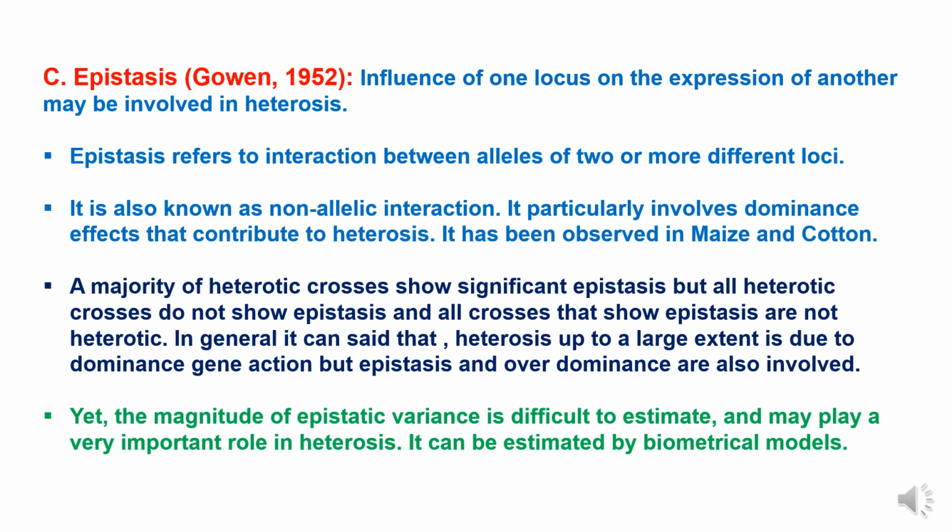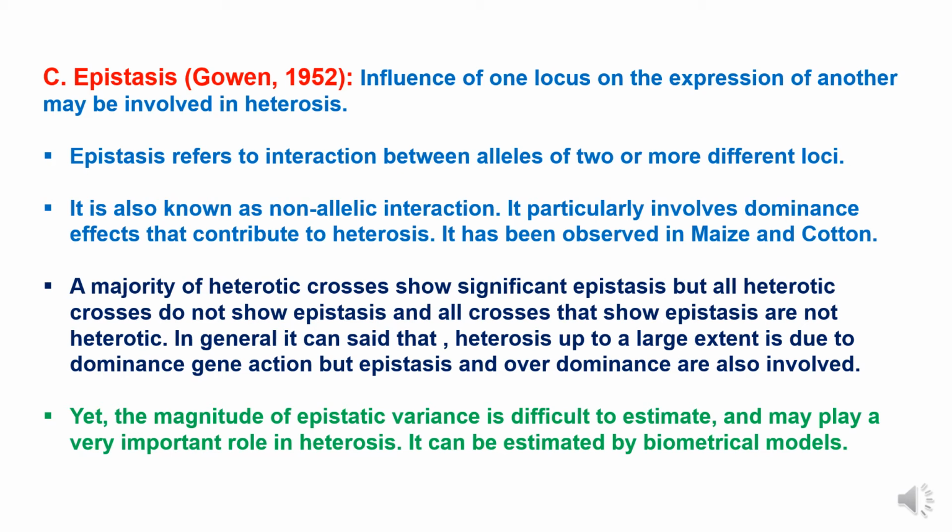The third theory is epistasis, which was proposed by Gowen in 1952. Epistasis stated that the influence of one locus on the expression of another may be involved in heterosis. Epistasis refers to interaction between alleles of two or more different loci. Epistasis is also known as non-allelic interaction. It particularly involves dominance effects that contribute to heterosis, and it has been observed in maize and cotton crops.